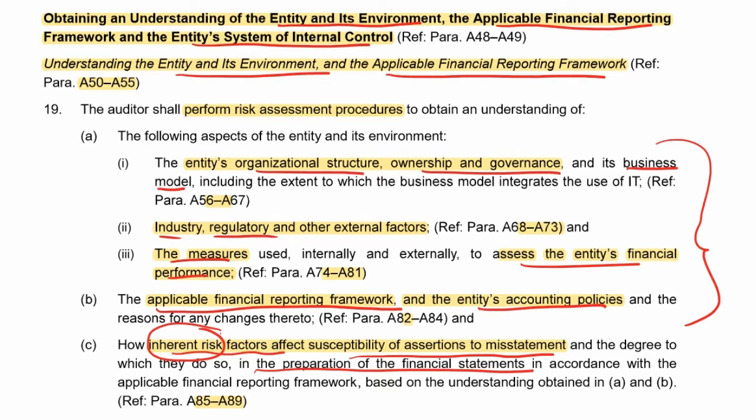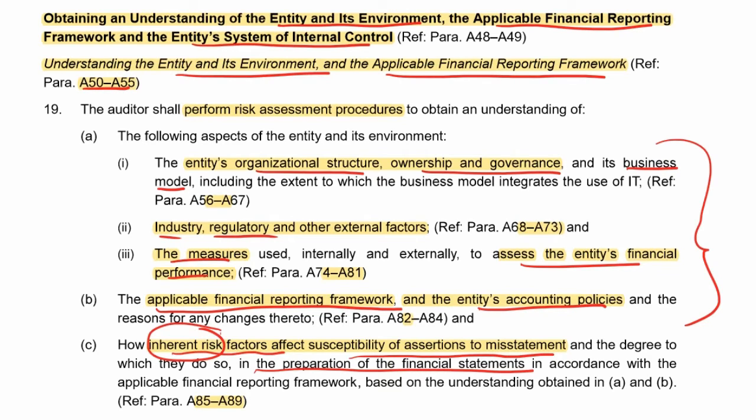In addition, you've got to evaluate the accounting policies to make sure that they are appropriate and consistent.